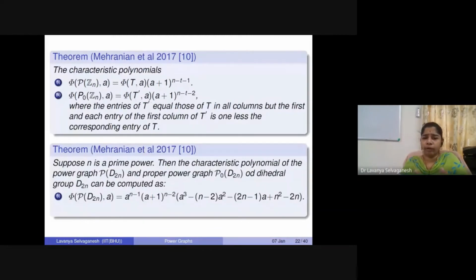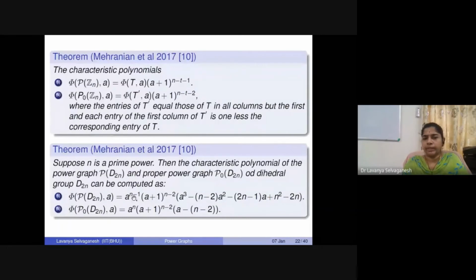So again, if we want to talk about dihedral group, okay, so consider D2N, the proper power graph and the power graph of D2N. Okay, this can be again computed directly, and the characteristic polynomial is given by this expression over here for P and P naught. Okay, so from here we can immediately find out the eigenvalues directly from these expressions.